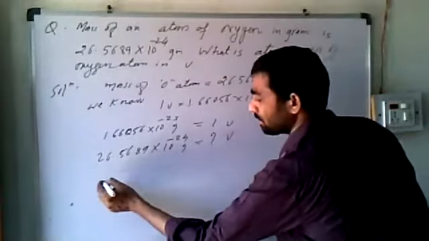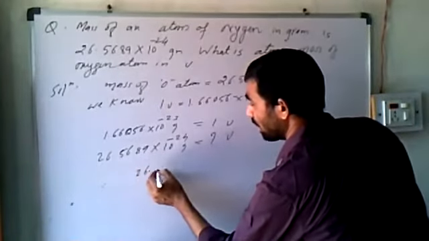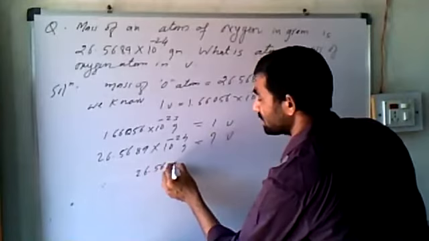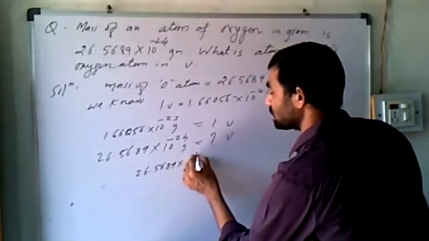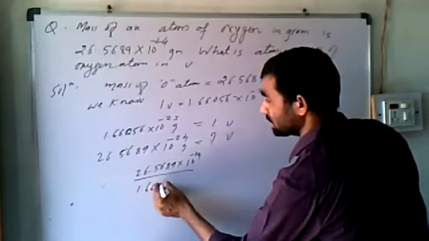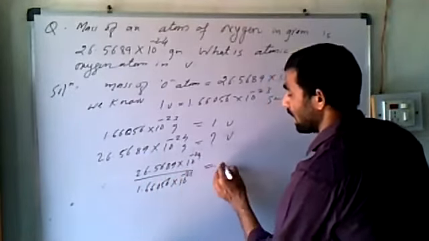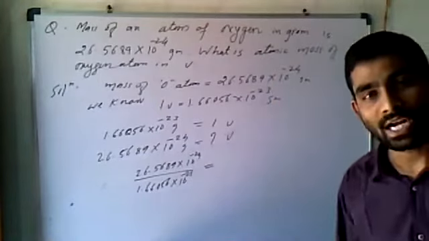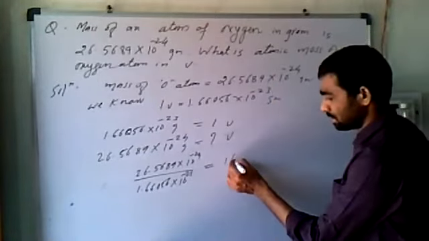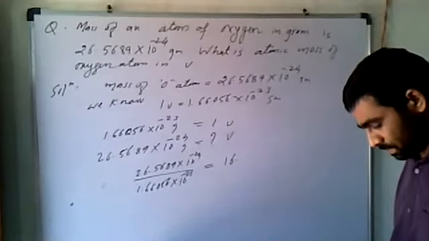Therefore we can have 26.5689 into 10 to the minus 24 divided by 1.66056 into 10 to the minus 23, and that will give you the atomic mass of oxygen, 16 point something.